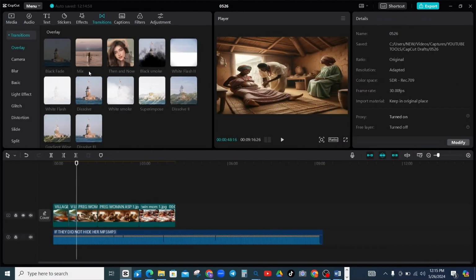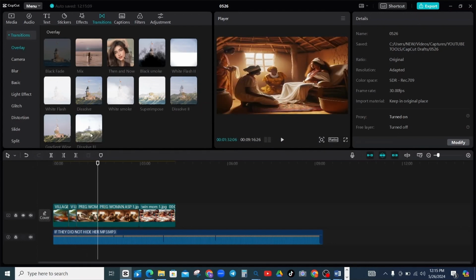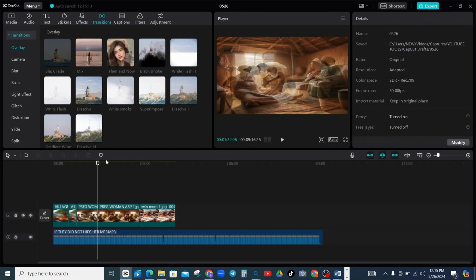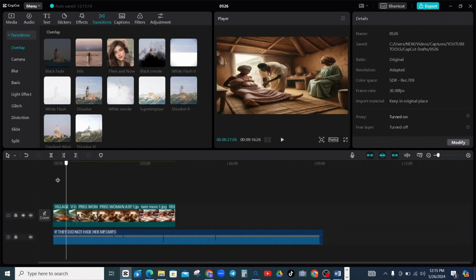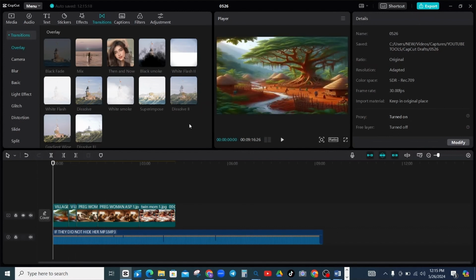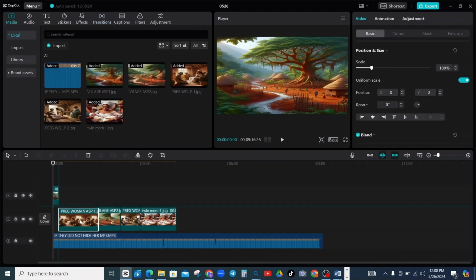You come here again, you put in another one, then you come here again, you put another one. That's how you continue doing it until you add all the images you must have generated from this particular story.